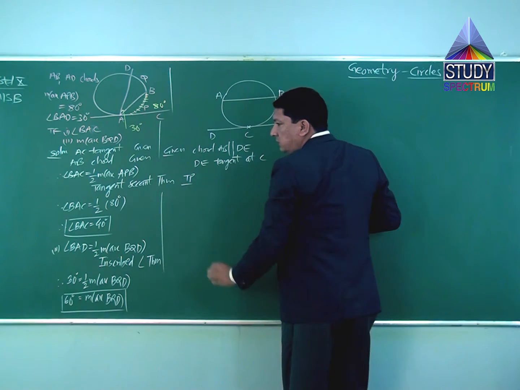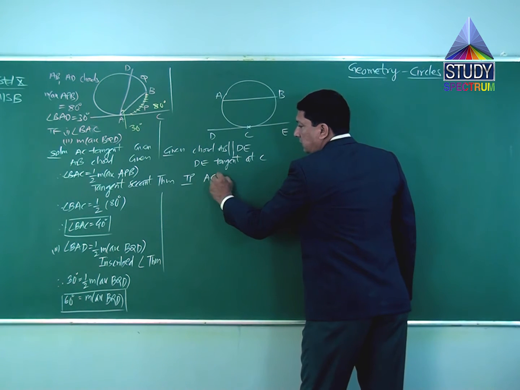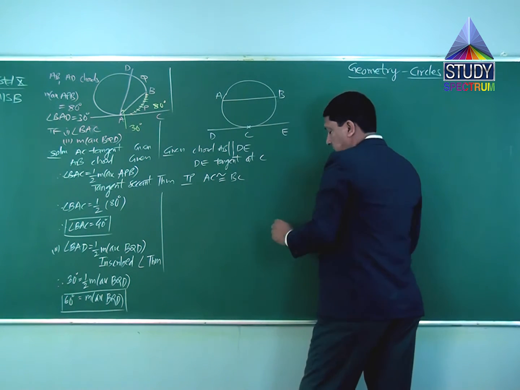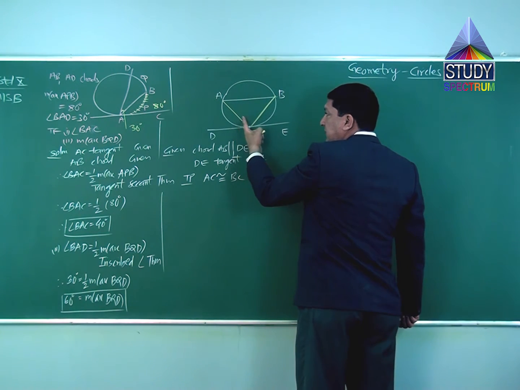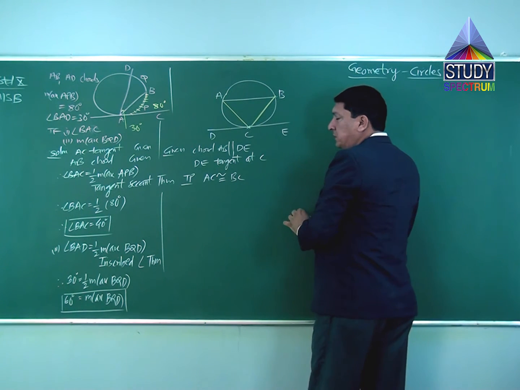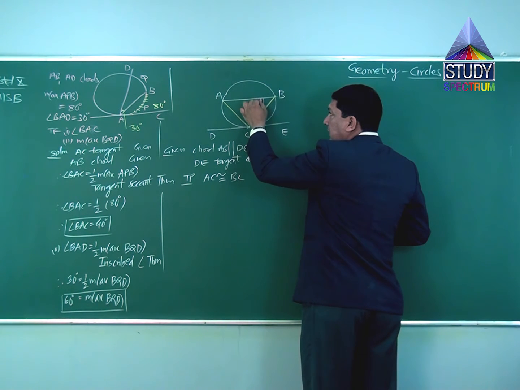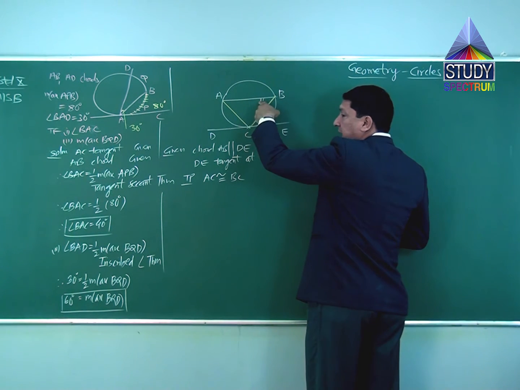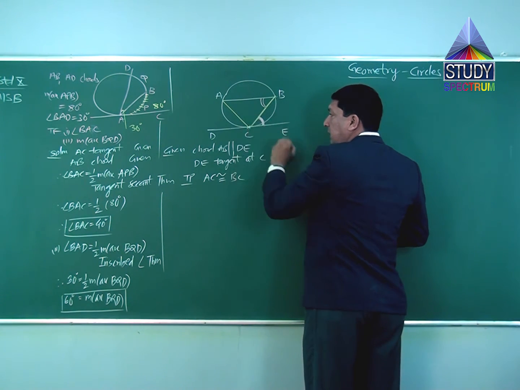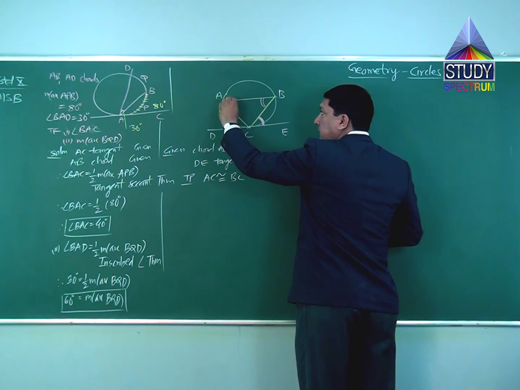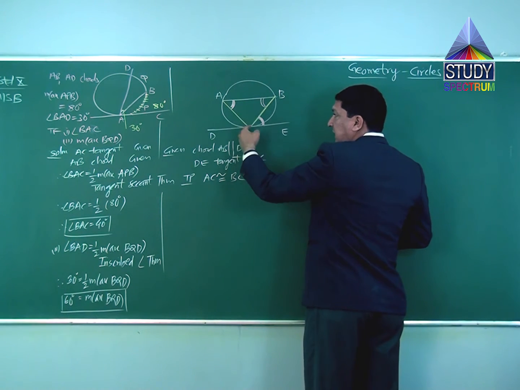We need to prove AC is equal to BC. AC is congruent to BC. So we'll join AC and BC. Very simple sum. This angle is congruent, a pair of alternate angles, as the two lines are parallel. Again, this angle is congruent to this angle. Why? Tangent secant theorem. The result is these two angles are congruent, so the sides are congruent.